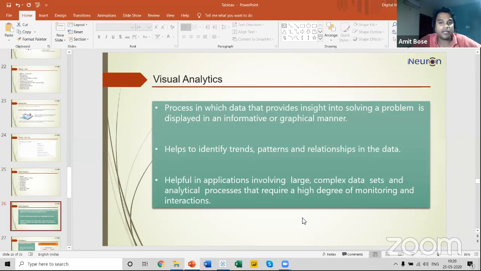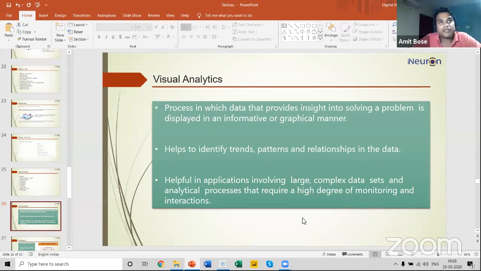So what is visual analytics? For people who are new, who have joined for the first time, especially, because other people might have a fair bit of idea till now. Visual analytics is nothing but solving a problem from your data and presenting your data in a graphical manner.